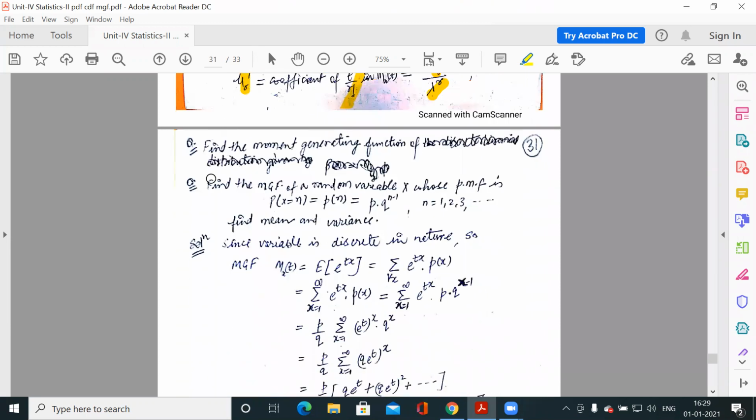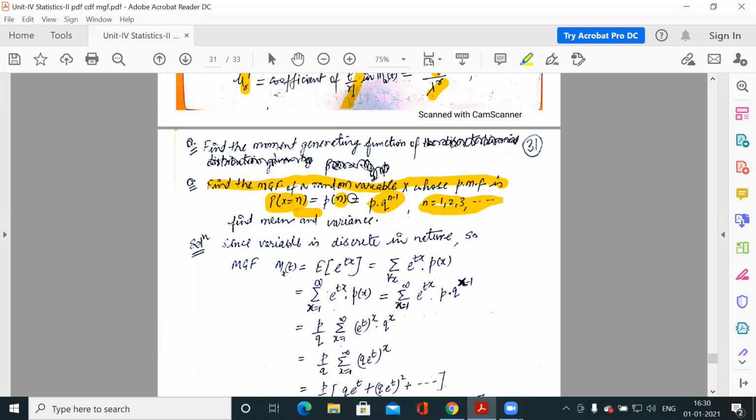Next question, again we have: find the moment generating function for a random variable x whose PMF is given this. So now the variable is discrete because the n values are 1, 2, 3. So this represents one discrete variable. Otherwise you can observe from here also that this is px, not fx. Fx is your PDF, the probability density function for a continuous variable, and PMF is the probability mass function for the discrete variable. So this is your discrete probability function. So Pn is given, it is p into q to the power n minus 1.